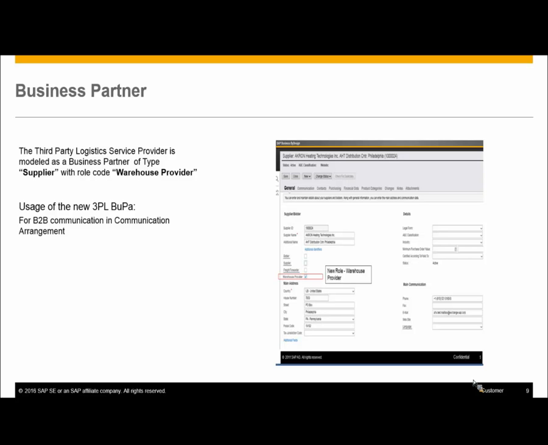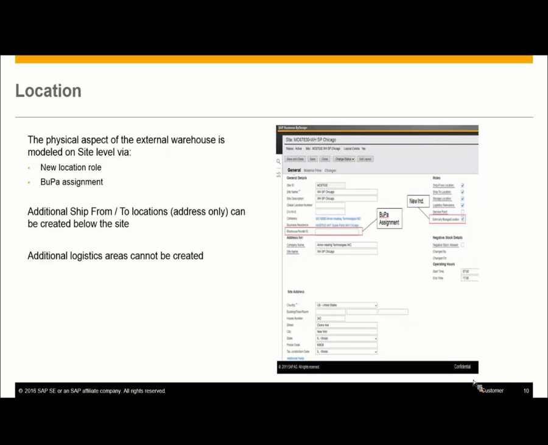You should also have the role code warehouse provider, because this 3PL supplier is the one who will be taking care of your externally managed site.